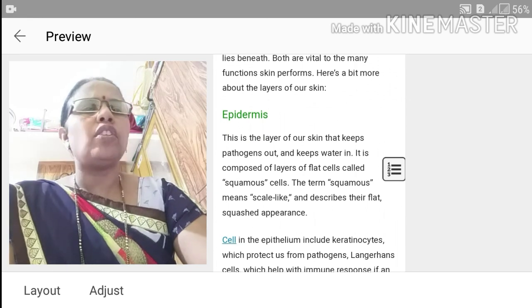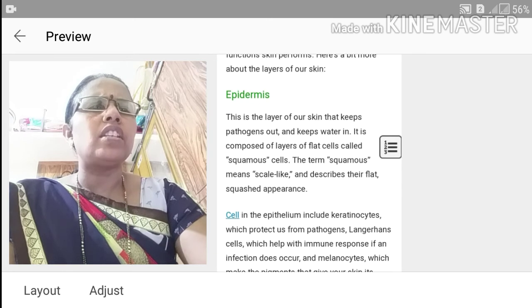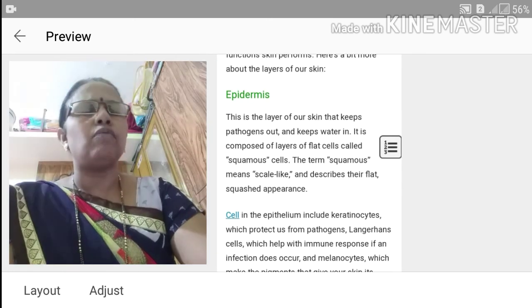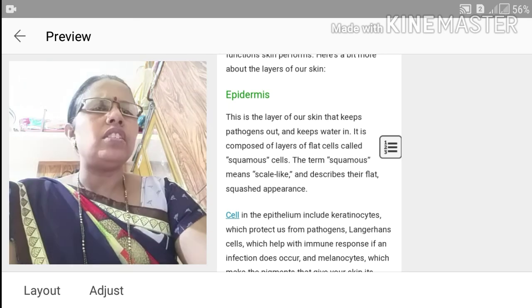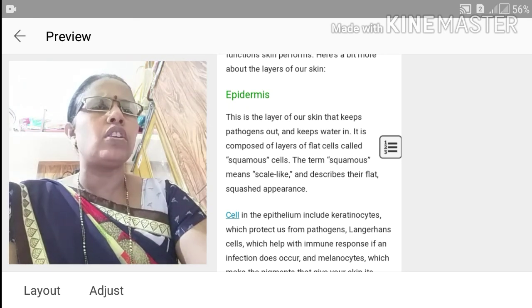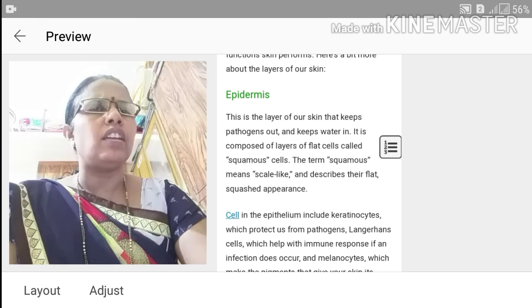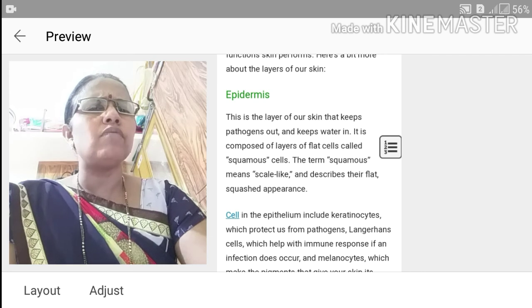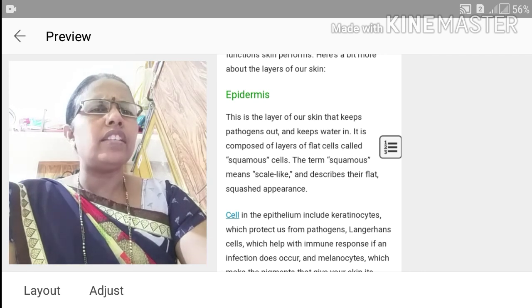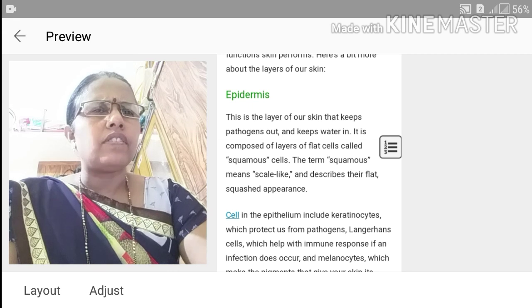The first layer of the skin is the epidermis. This is the layer of our skin that keeps out pathogens. It is the most important part of the skin. It is the outer layer, and it keeps pathogens out and keeps water in. It is composed of layers of flat cells called squamous cells. The term squamous means scale-like and describes their flat, squashed appearance.